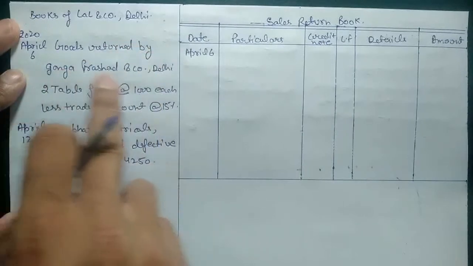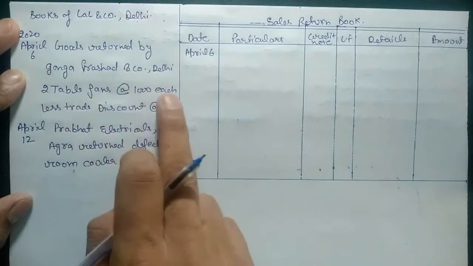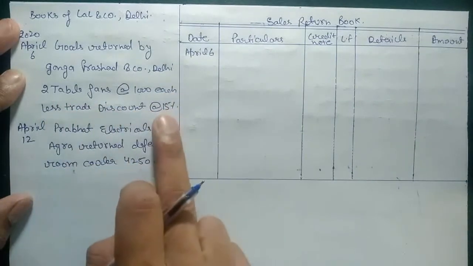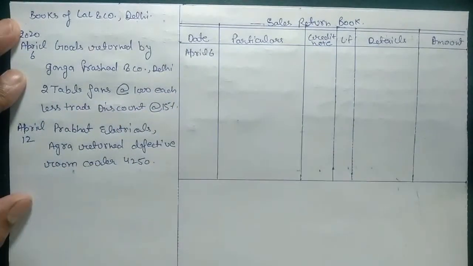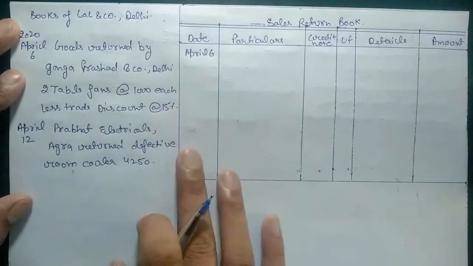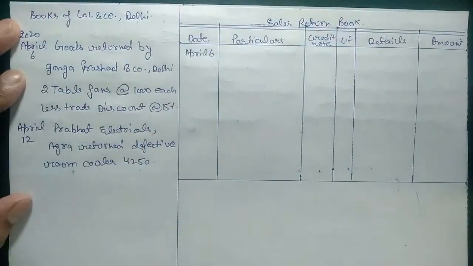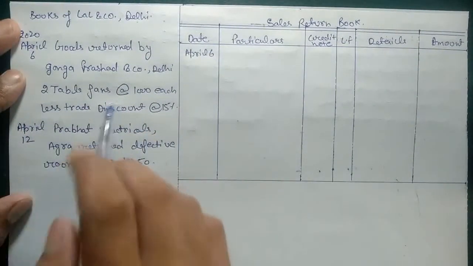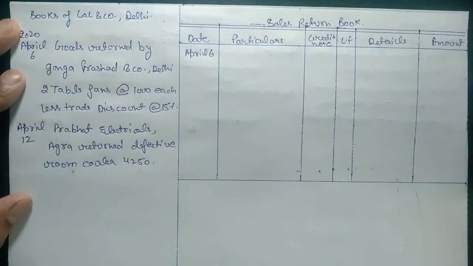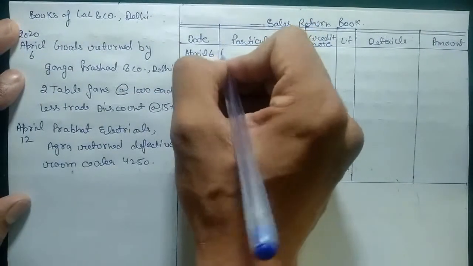Goods returned by Ganga Prasad and Company, Delhi. Two fans at the rate of 1000 each, less trade discount. So Ganga Prasad returned goods to Lal and Company. Because we are preparing the book of Lal and Company, we need to put the name of that person who is returning goods to Lal and Company. So Ganga Prasad is returning goods to Lal and Company, so we need to put the name of Ganga Prasad